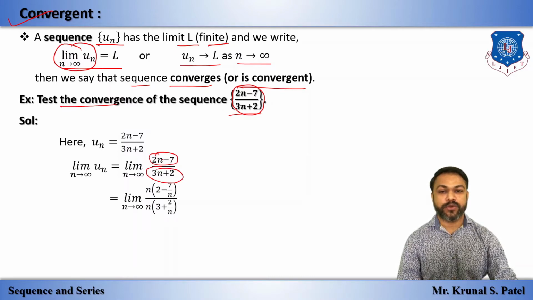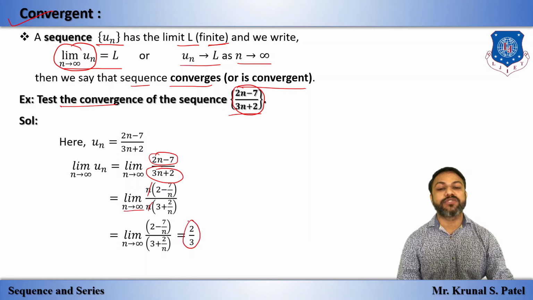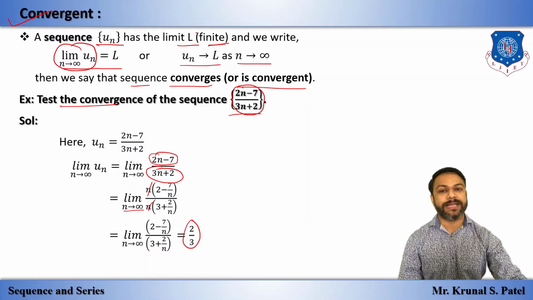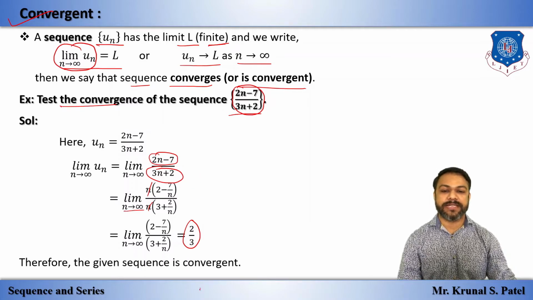So we have the remaining (2 minus 7 by n) over (3 plus 2 by n). n cancels out, and if we put n tends to infinity, so 7 by infinity is 0, 2 by infinity is 0, so we have the answer 2 by 3, which is finite. And we have seen here, if the limit is finite, then the given sequence is convergent. Okay, so this is the definition of convergent.